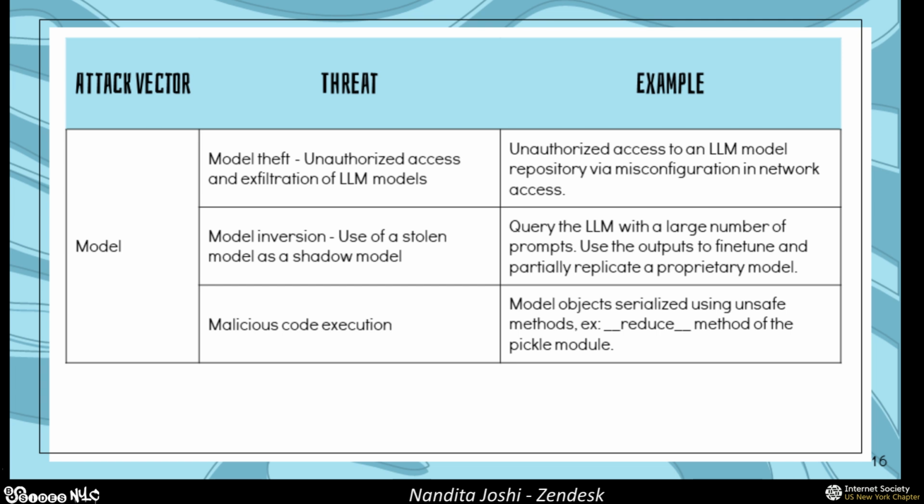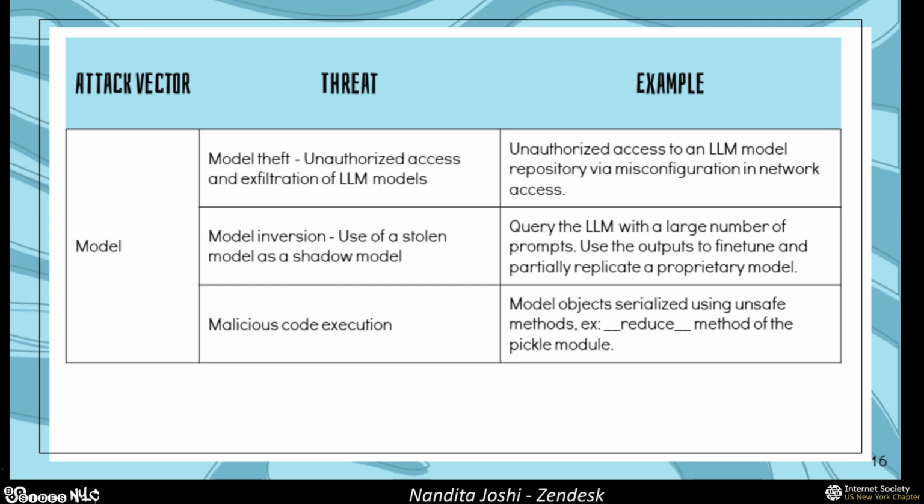You're kind of stealing the model, but you're not really stealing the file directly, right? One way that you can do it is you're querying your LLM with a large number of prompts, and then you take the responses from those prompts and use that as synthetic data for your own model and continue training that model up until the point where you think it's mimicking the model that you wanted to mimic.